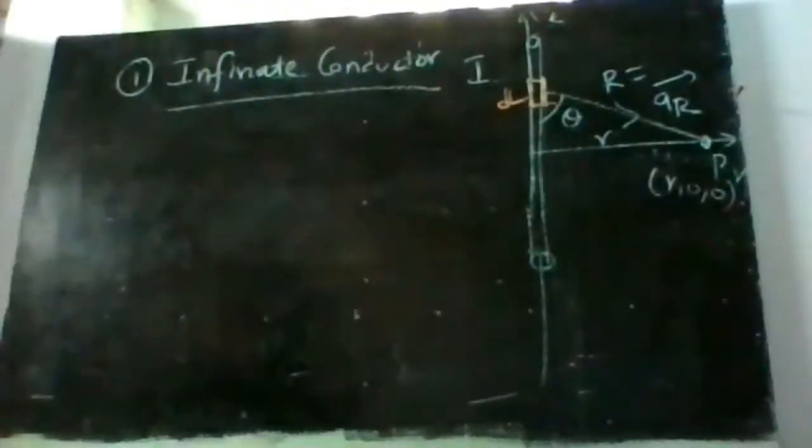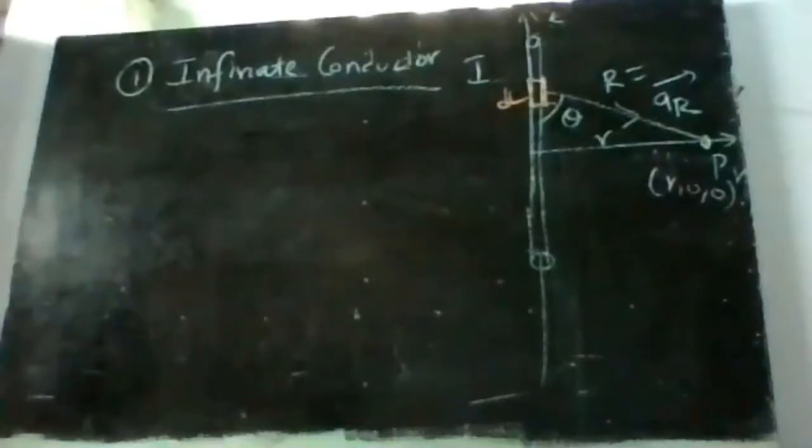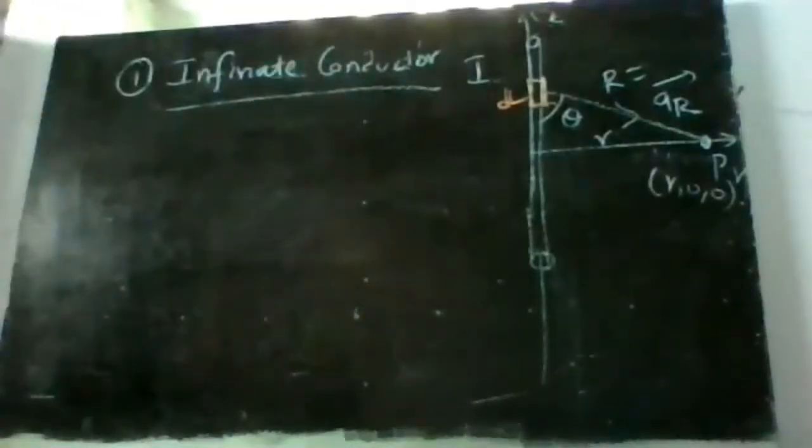So we have assumed all these things. Is it clear till now? The setup, everything is fine.